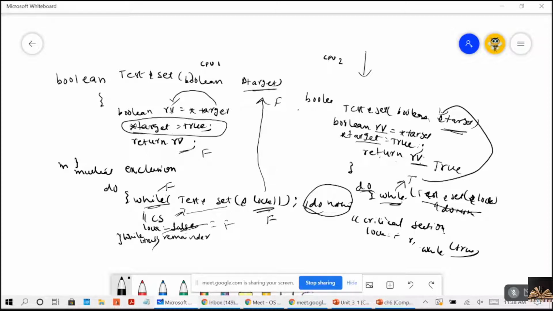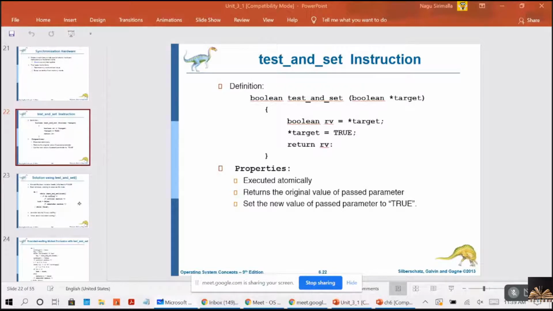Now, what the target will be returned into RV. The target is written into RV, right? Target is already true. Now, what RV is having now? What this function will return? True, right? Now, when it is trying to execute this condition, what this while loop is returning? True. Because the while loop is returning true, what it has to do? It has to do nothing. See, you have a semicolon at the end of the while. You have the, see the code? You have the semicolon.